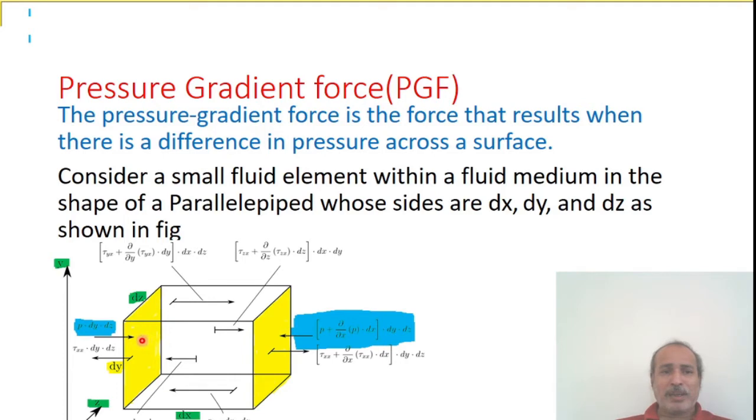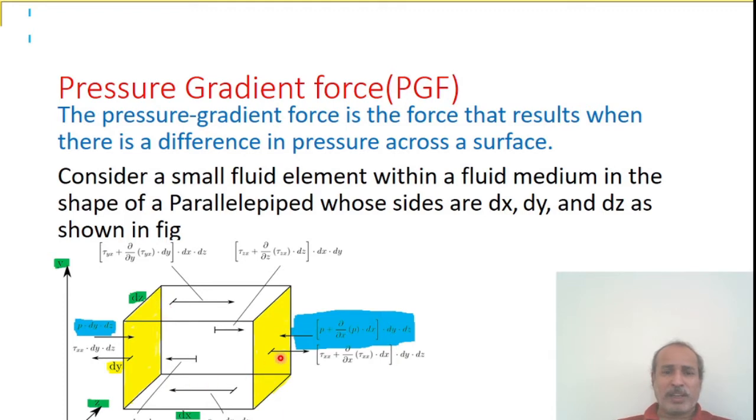Now see the faces. This is the left face of the parallelepiped perpendicular to the yz plane. This is the right face of the parallelepiped perpendicular to the yz plane. The pressure force at the left face is P dy dz, perpendicular to the yz plane.